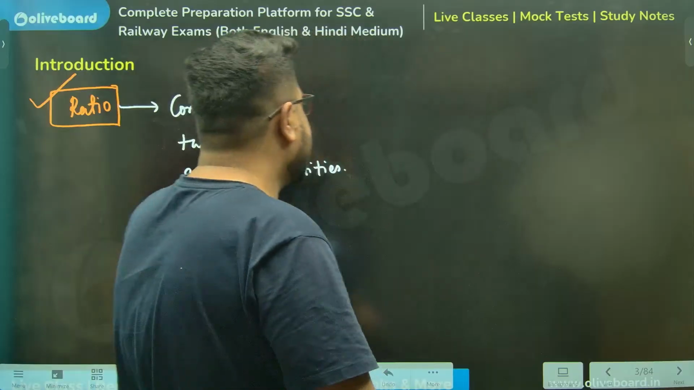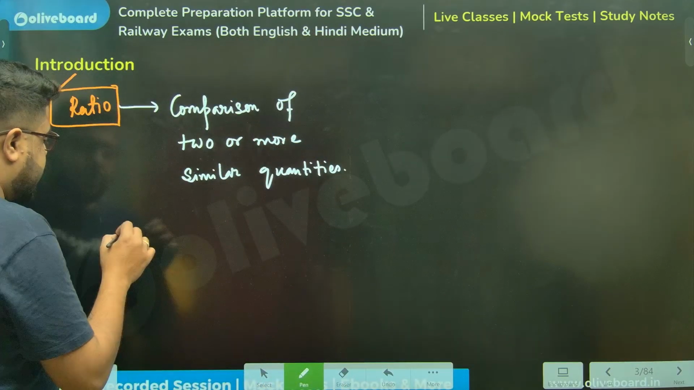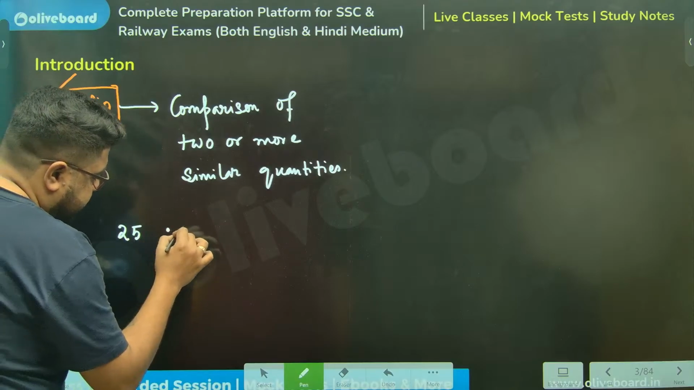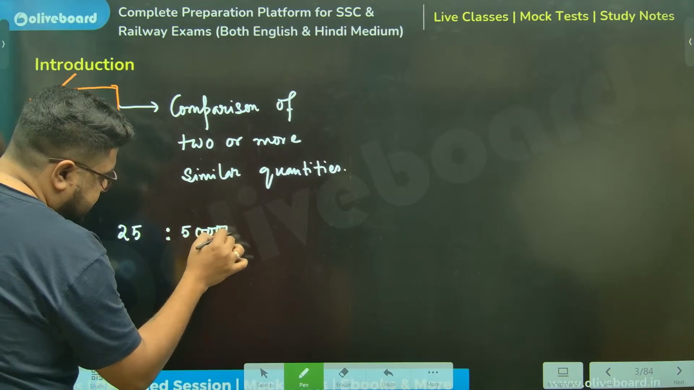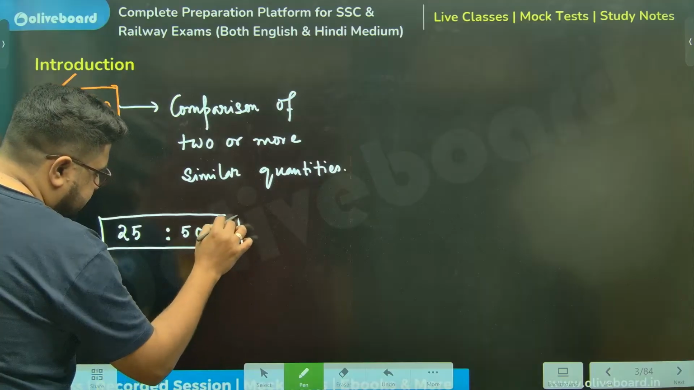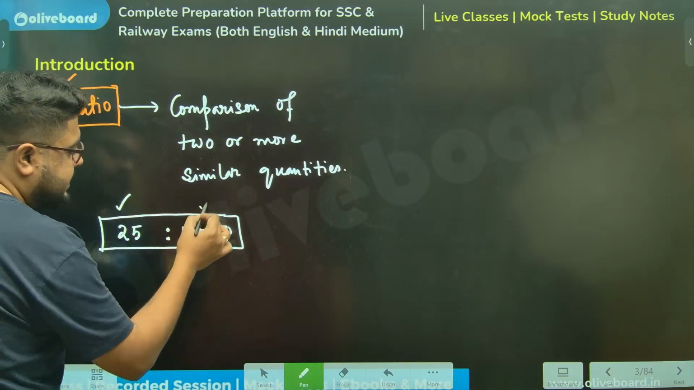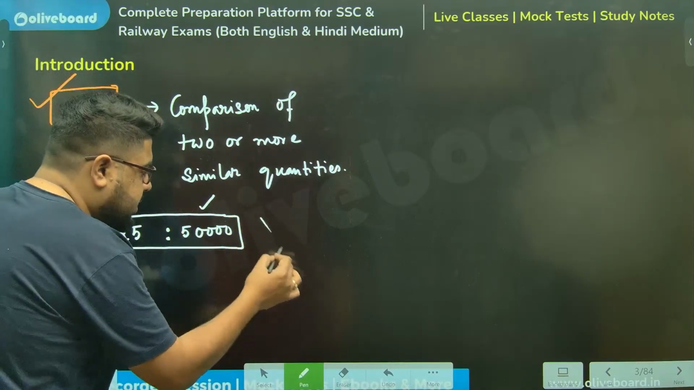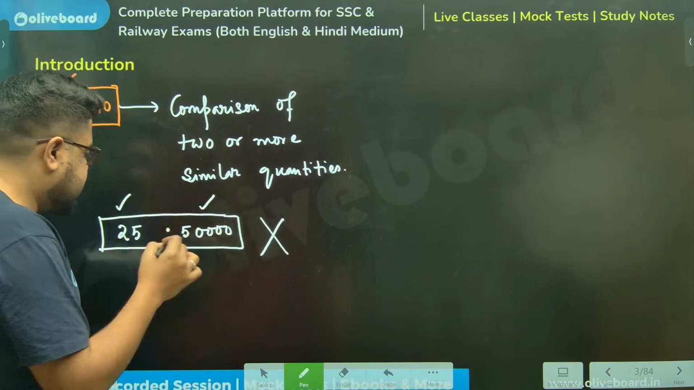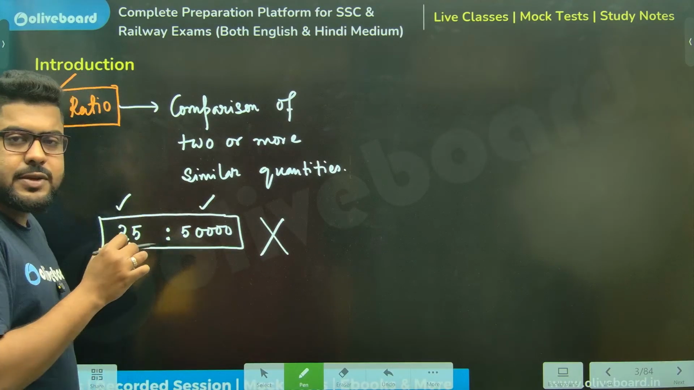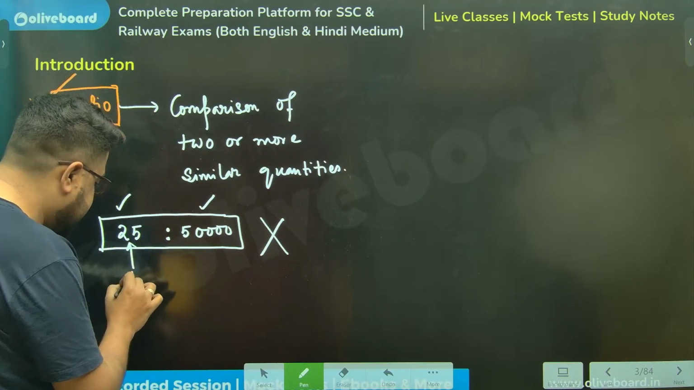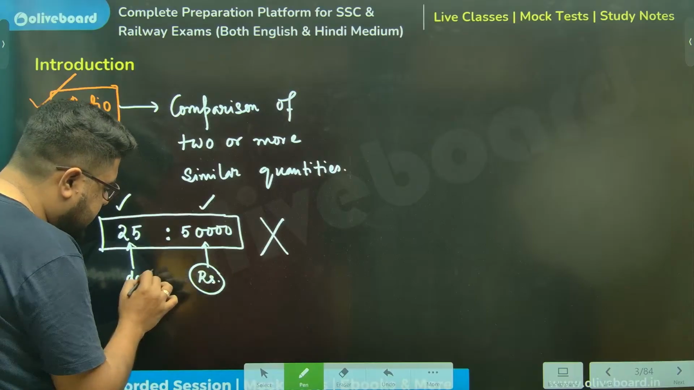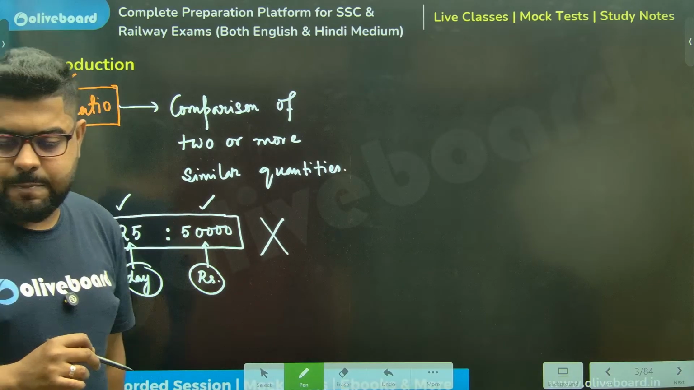For example, if I work for 25 days a month and I get paid 50,000 rupees salary, then the ratio between number of working days and my salary is 25 is to 50,000. This does not work, because the unit of one is days and the unit of the other is rupees. So I cannot take a ratio between these two quantities.